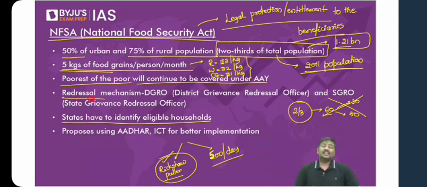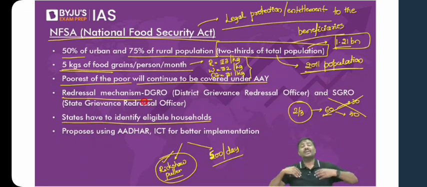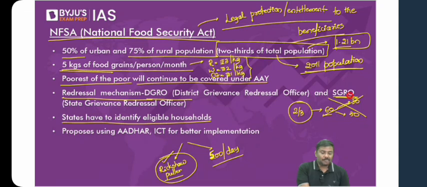Now, there is a redressal mechanism. What is the redressal mechanism? Imagine you are a beneficiary. You are supposed to get 5 kgs, but you have not received the 5 kgs. Or you have received certain food grains, but the quality is very, very bad. You have a grievance, a complaint. So what is the mechanism? At the district level, one officer is appointed, the district grievance redressal officer. At the state level, there is one more officer appointed. If the DGRO doesn't resolve it, you can also approach the state grievance redressal officer.